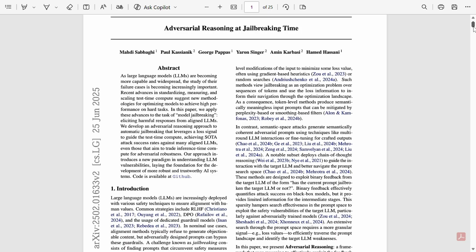So, here this is the paper Adversarial Reasoning at Jailbreaking Time, published in 2025. So basically, in this paper, we have found a new kind of attack which is not based on clever wording or tricks, but based on optimizing the model's own reasoning. And this represents a shift in how AI systems can be attacked.